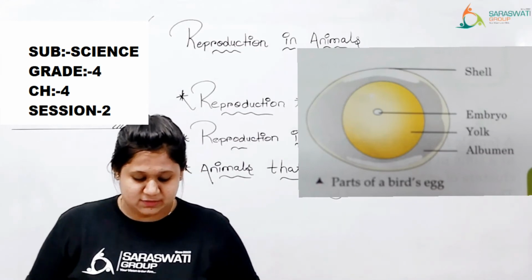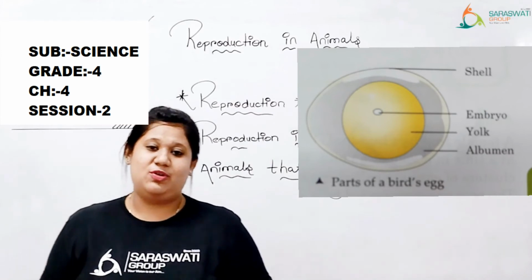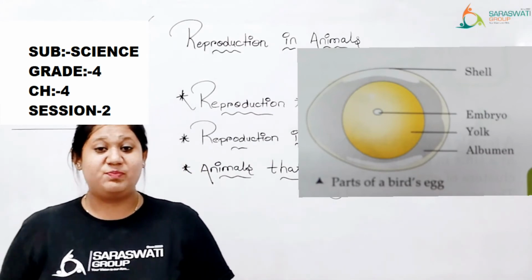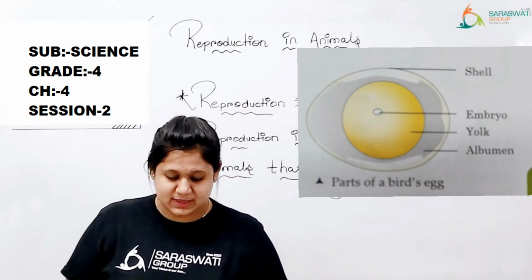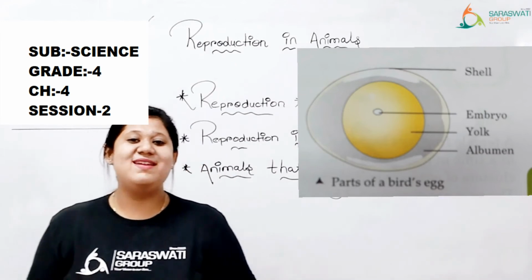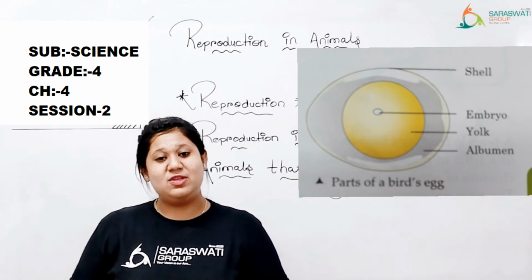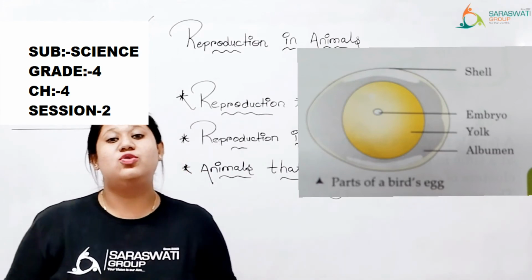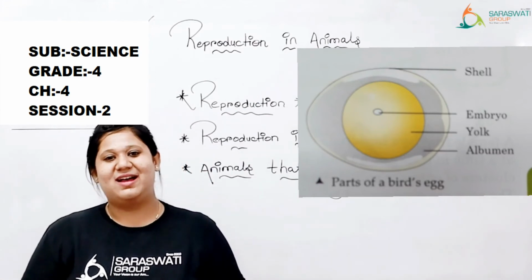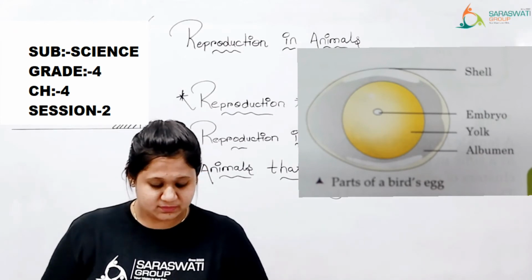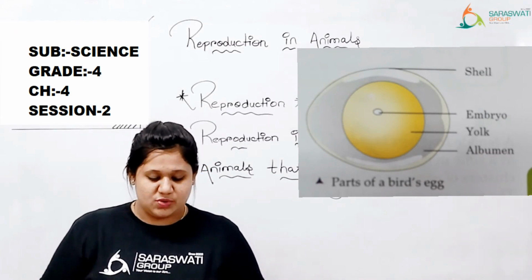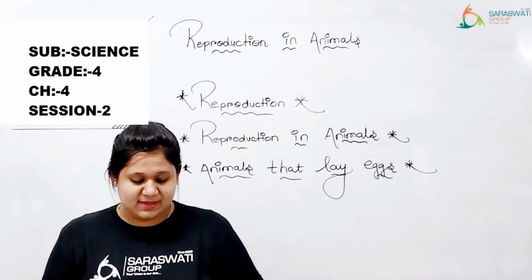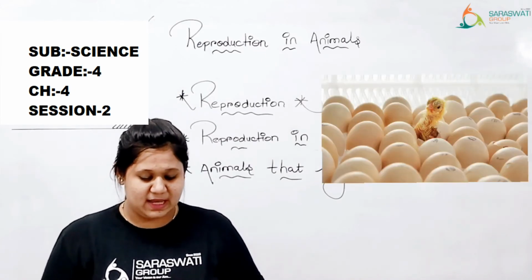It provides water to the developing embryo, and the work of albumen is to provide water to the developing embryo. वो बेबी जो डेवलप हो रहा है, एम्ब्रियो जो डेवलप हो रहा है धीमे धीमे इनटू बेबी, उसको पानी भी प्रोवाइड करता है. Clear? The embryo goes through various stages when the chick is fully developed.